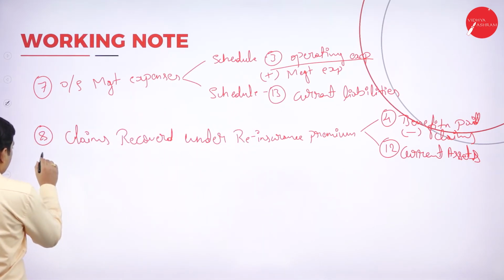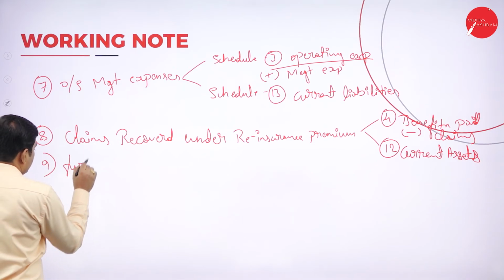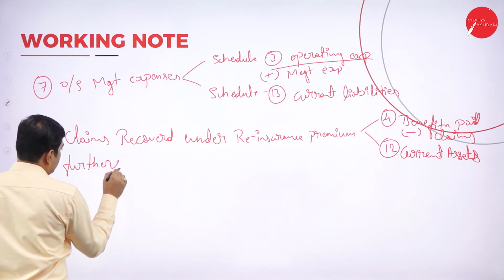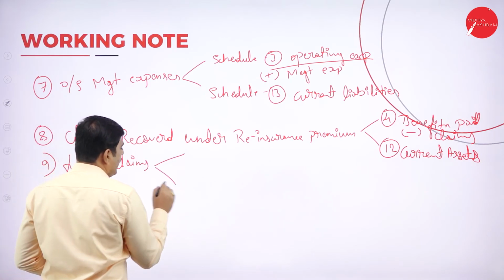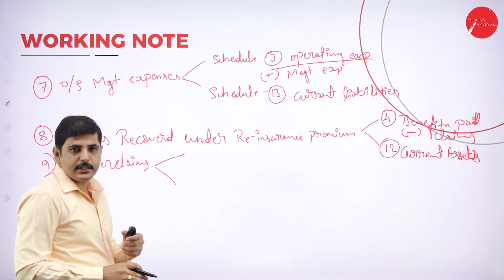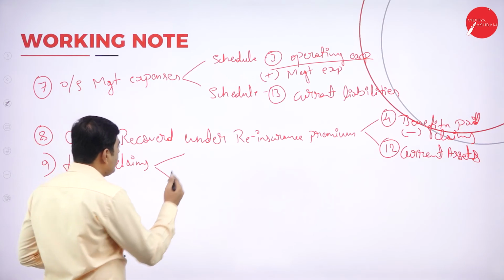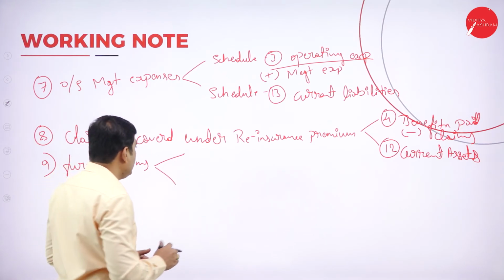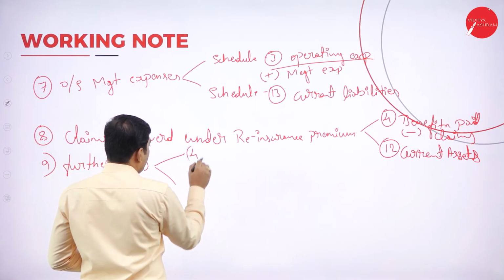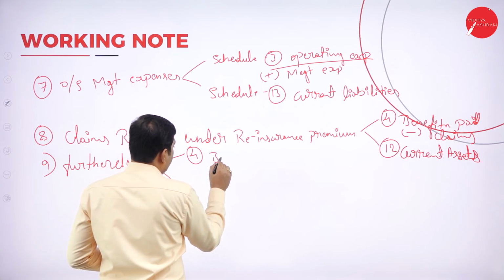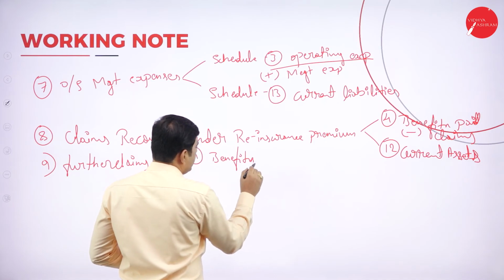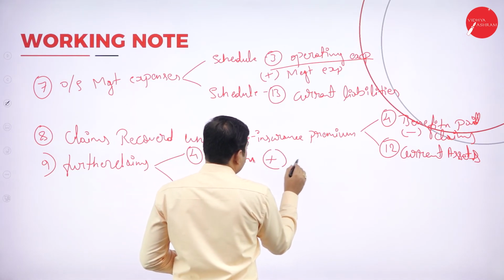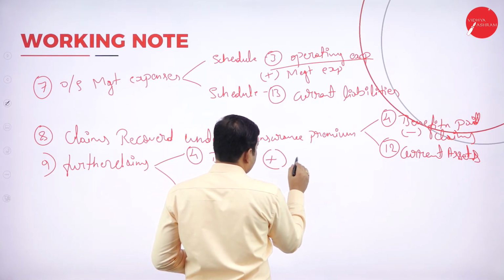Next adjustment is further claims, ninth one. Further claims is just like claims, so we should treat it as claims only. So schedule number 4, benefits paid, add to claims.